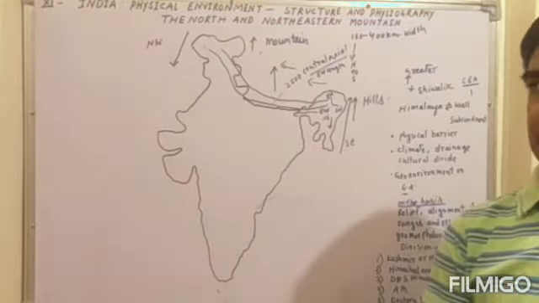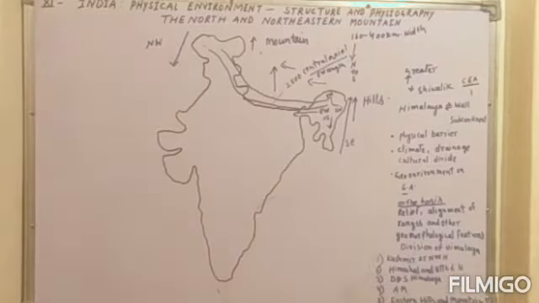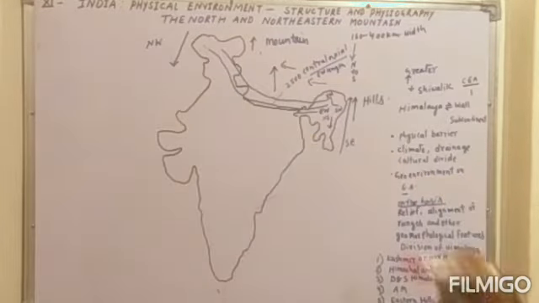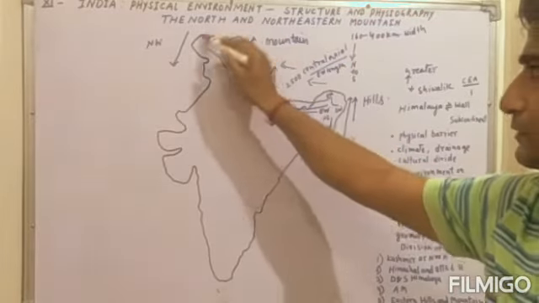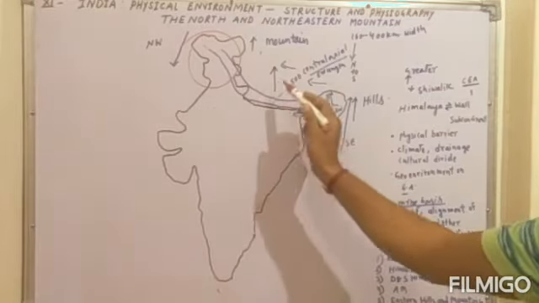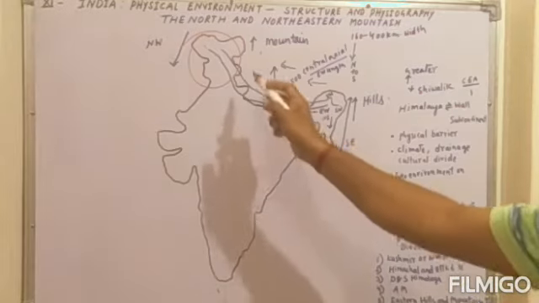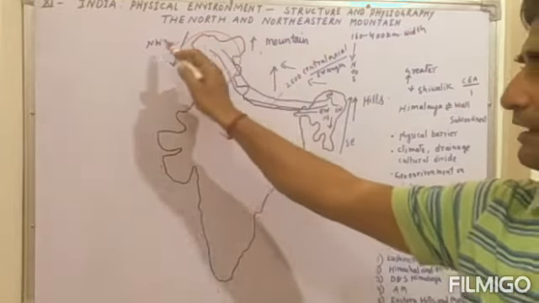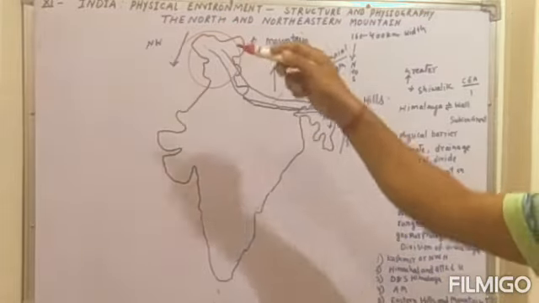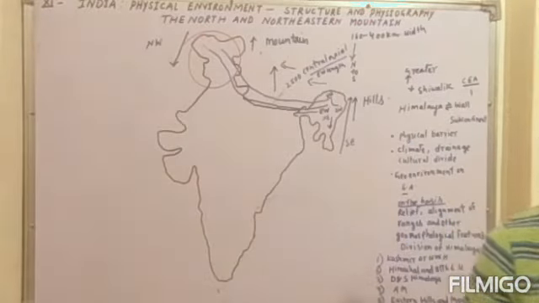The general orientation of the Himalayan mountain range is from the northwest to the southeast direction. This is the northwest direction, and this is the southeast direction, where I am telling you about. You will see this orientation mostly in the north-western part of India, because there you will find the Suleiman mountains and so many other ranges in the western direction. So that is a very important topic to know.